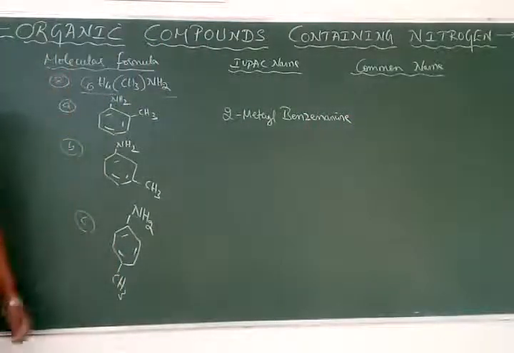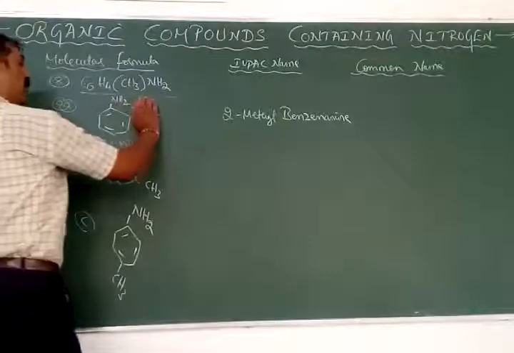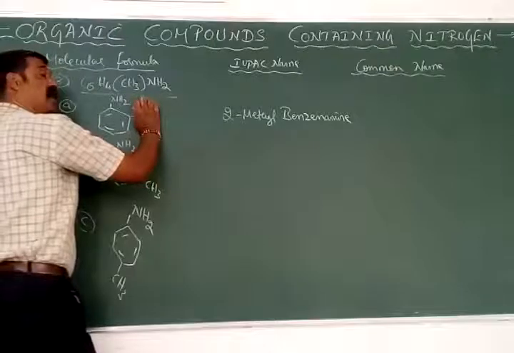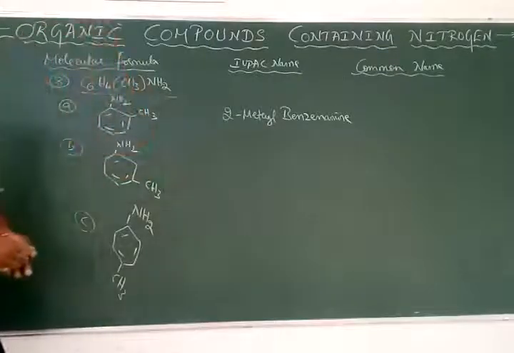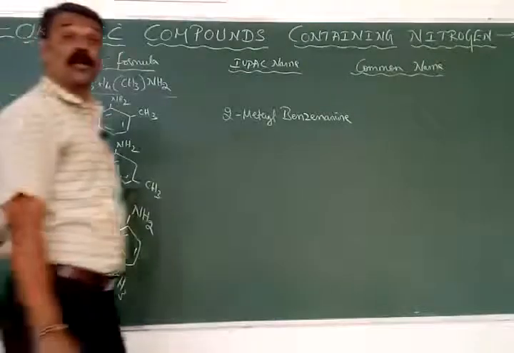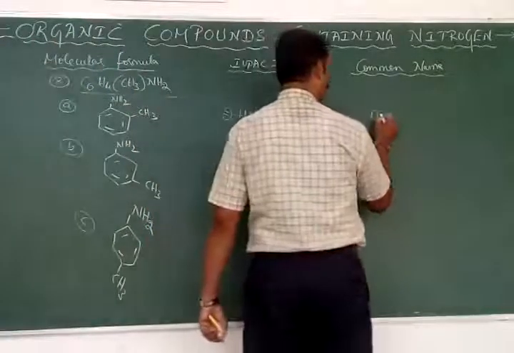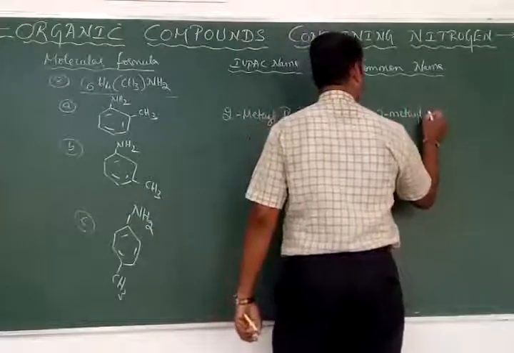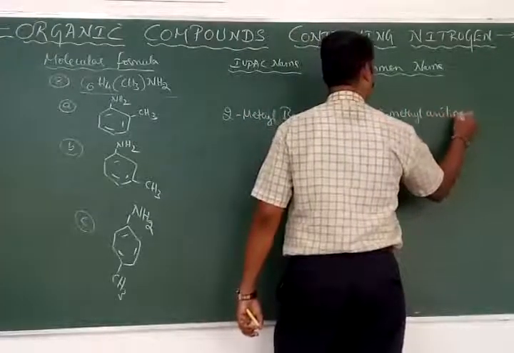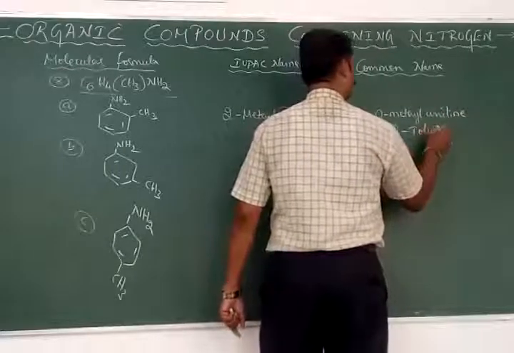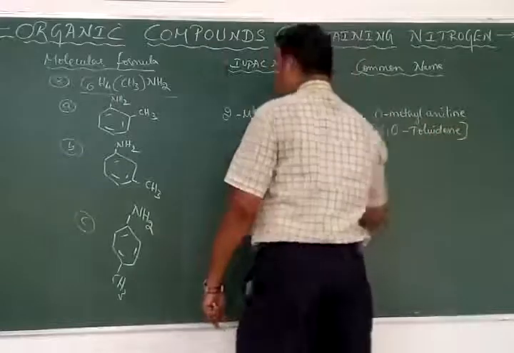Then what is the common name for that? Phenylamine is called aniline. Now we have a methyl group, but where is it? The second position in the common system is called O, ortho. Therefore, it is called orthomethyl aniline. This can also be called toluidine.